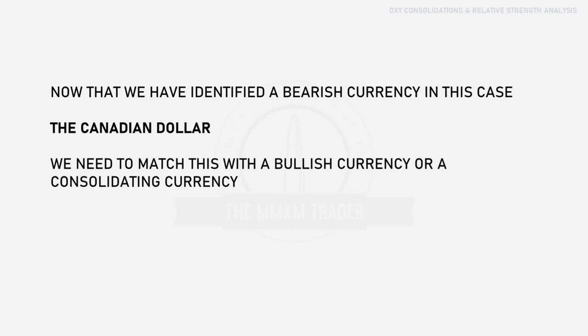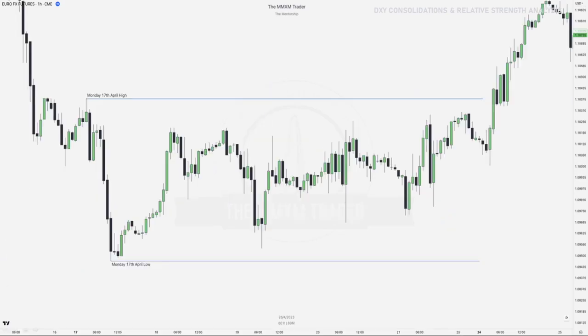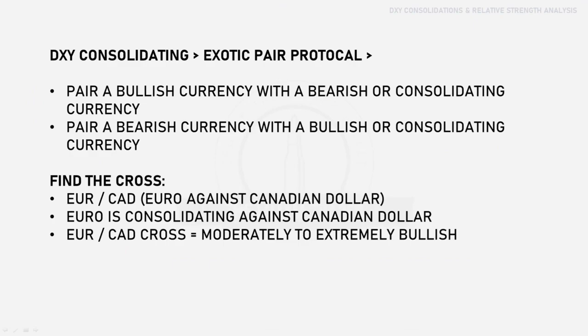Now that we identified a bearish currency, in this case the Canadian dollar, we need to match this with a bullish currency or a consolidating currency. So over here we've got a euro futures chart, right? The daily chart. We can see it's consolidating right now on Thursday and Friday as well. So we're going to match up that bearish currency, the Canadian dollar, with a consolidating currency, in this case the euro. Over here we've got the 1 hour chart, and we can clearly see this is a consolidating currency. So DXY is consolidating.